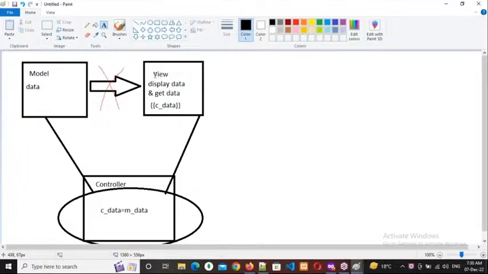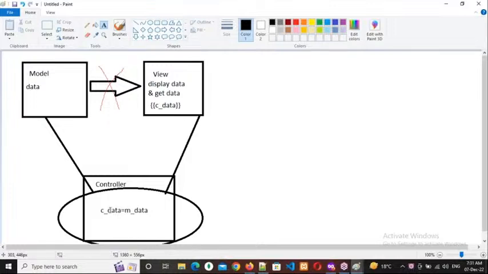What can I do? We need to call this model into this controller, and we need to call this view into this controller. And here I need to coordinate model data with the controller data. m_data means model data, c_data means controller data. So the model data I need to assign to a variable which we have declared in the controller, here c_data, the controller data variable.